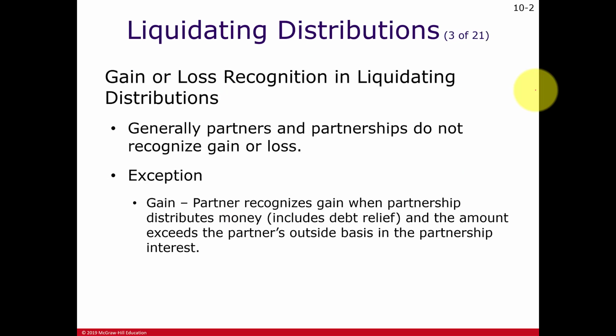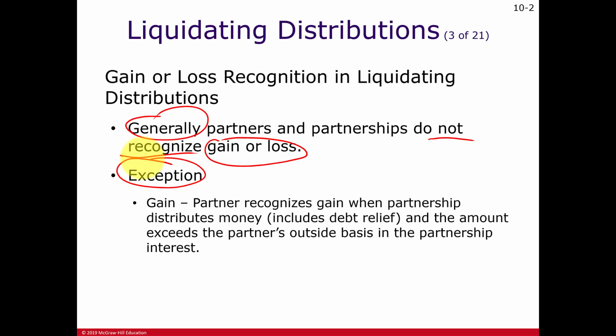Okay, so the concept here is to try to calculate any gain or loss. And the question is now, is the gain or loss reported or recognized? The general rule is when a partner is bought out, be it by selling their interest to another person or being redeemed by the partnership, the general rule is that there is no gain or loss. But that's the general rule, and we know there's always exceptions.